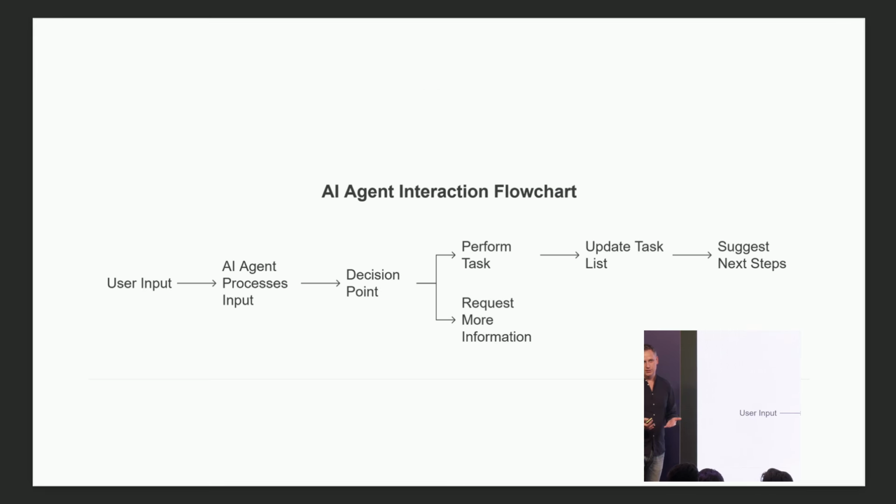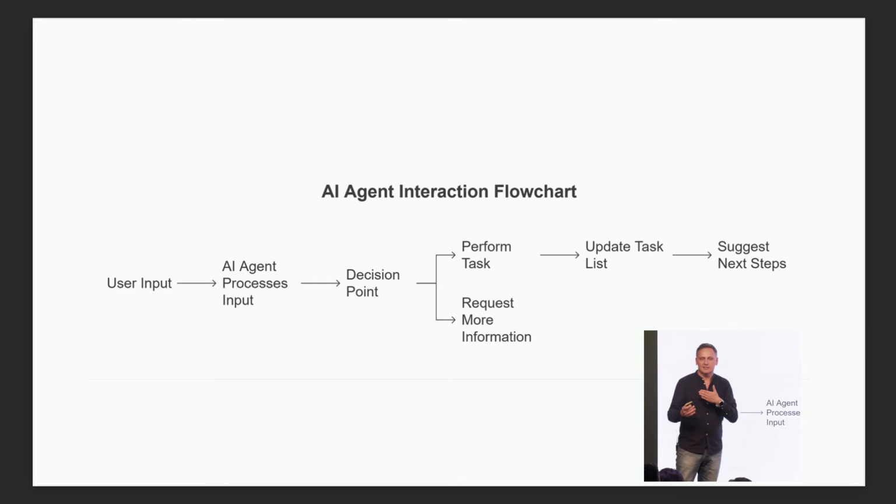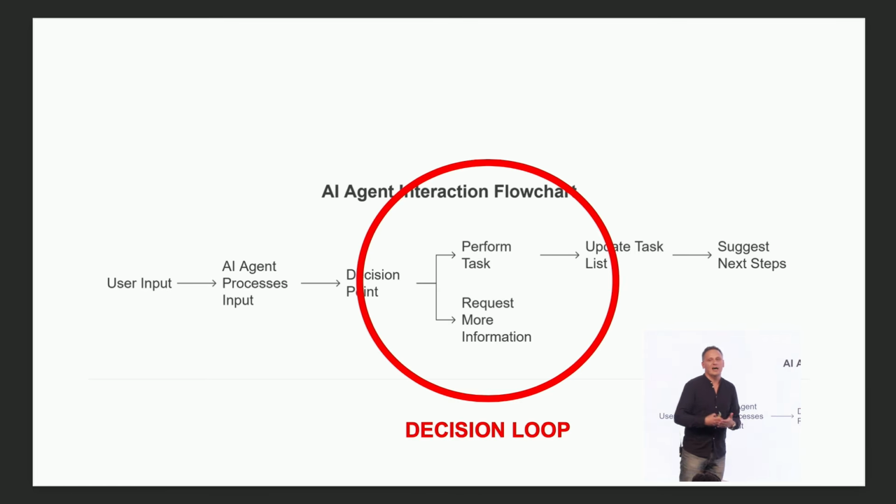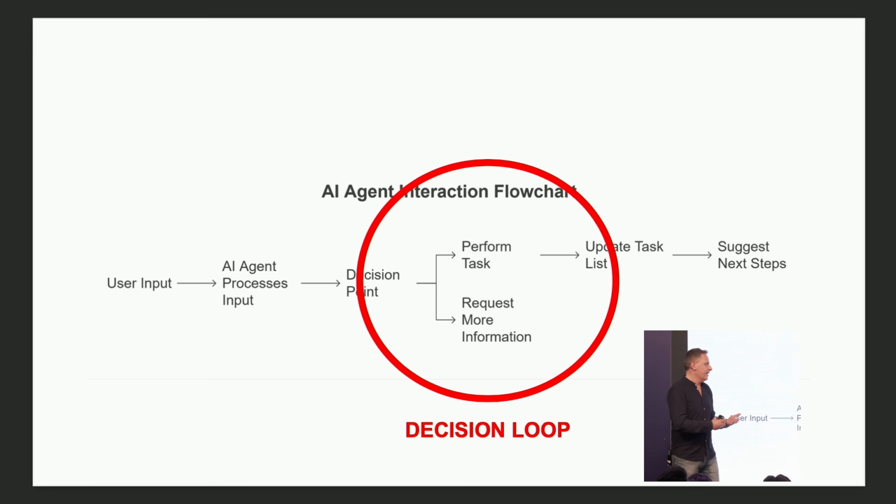So how to build an AI agent? Building an AI agent is like going through this flow. So user input or some other trigger, then the AI agent processes this input, and this is the crucial point: the decisions, performing tasks based on decisions, or requesting more information. This is what we call a decision loop, right? And building this decision loop is the most important thing when we are thinking about building an AI agent. The AI agent should be able to decide what kind of task to perform, and then in the loop make other tasks, and maybe communicate with other agents.